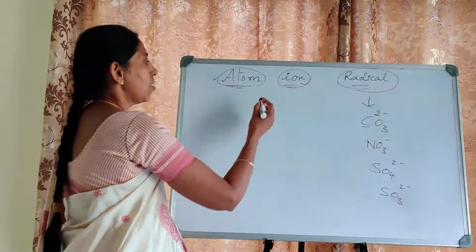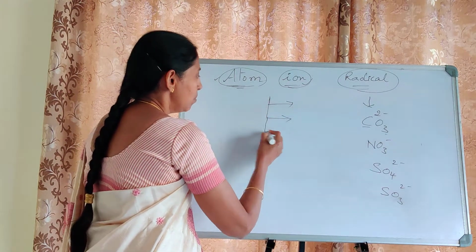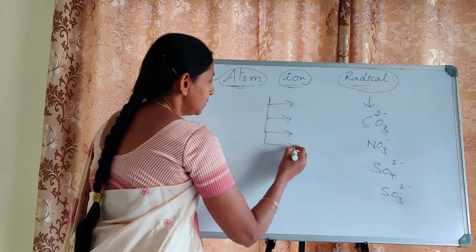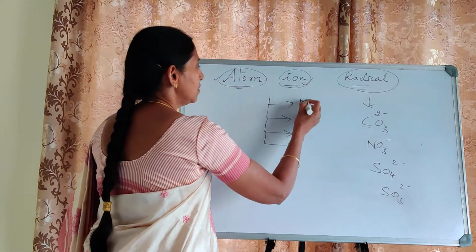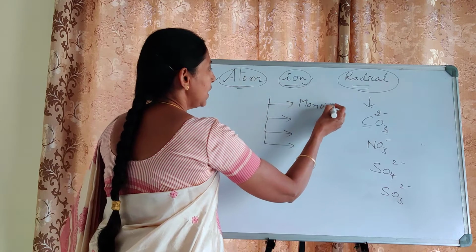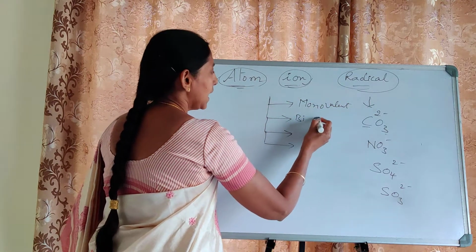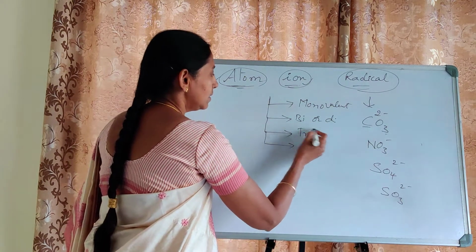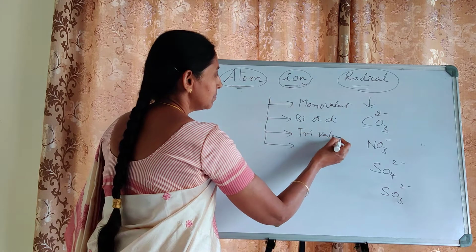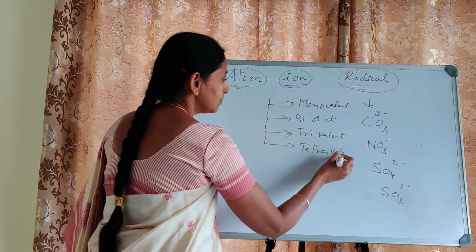Again these ions are classified into monovalent, bivalent or divalent, trivalent, tetravalent.